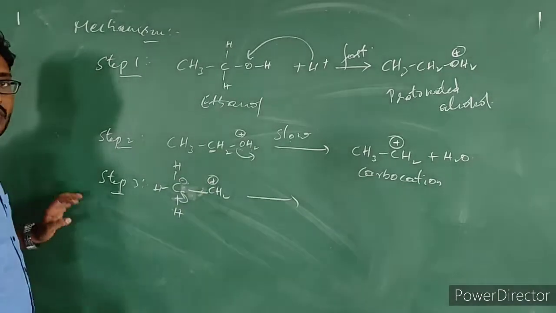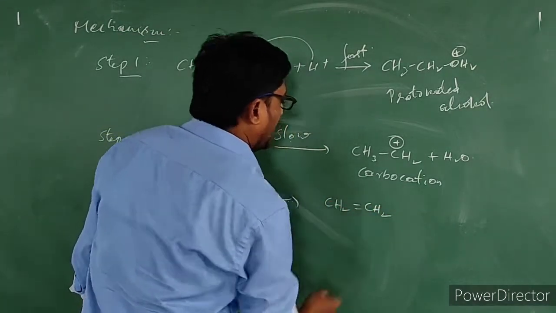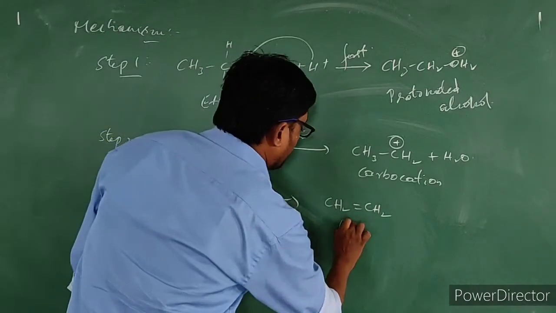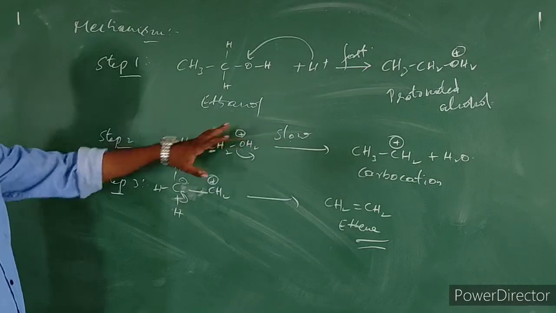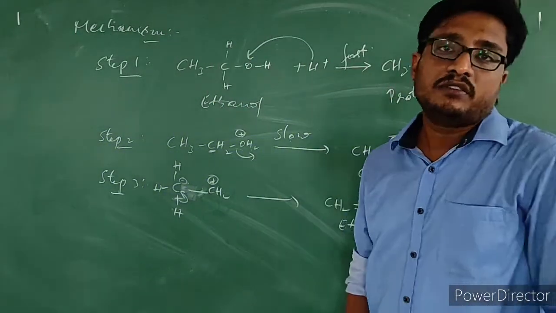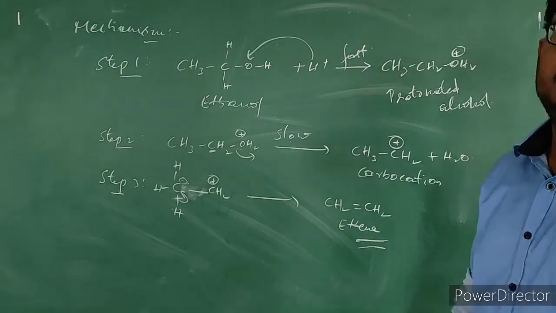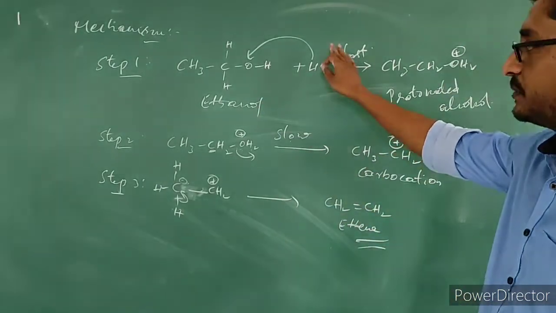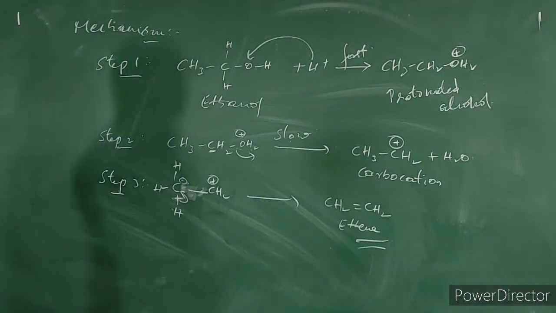Negative and positive form a double bond. So this leads to the formation of alkene, ethene, in this way. This is the mechanism of dehydration of alcohols, from ethanol to ethene. This reaction takes place in the presence of acid. So this is the mechanism. Please take this down.